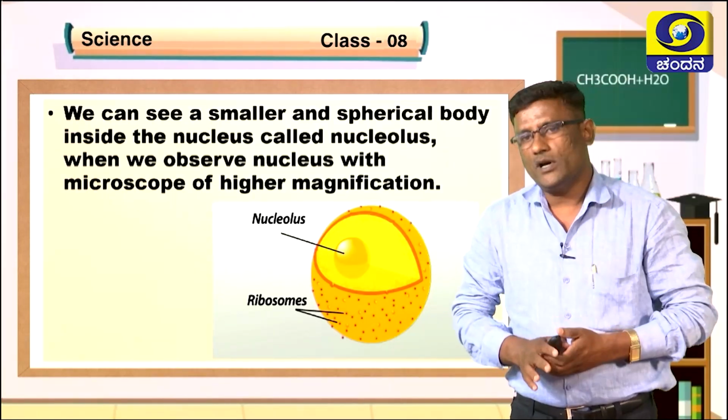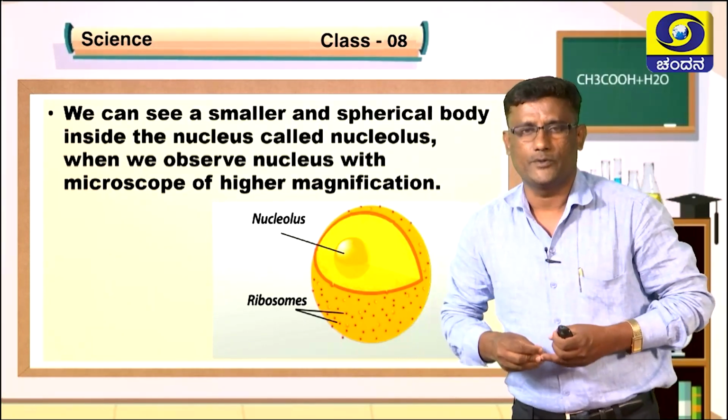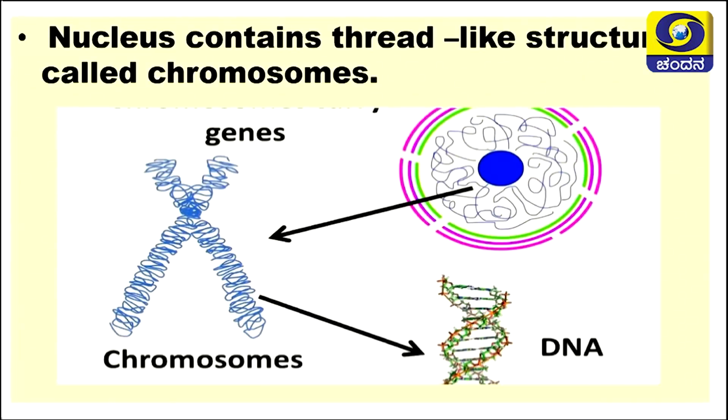When we observe the nucleus under a higher magnifying microscope, there is a smaller spherical body inside the nucleus, and that small spherical body is considered the nucleolus. Inside the nucleus there are also thread-like structures known as chromosomes. On the surface of the chromosomes, the genes are linearly arranged, and they are transmitted from one generation to another during reproduction.